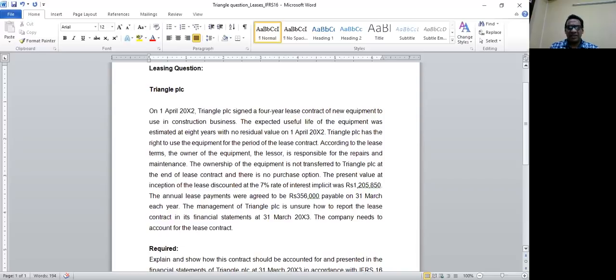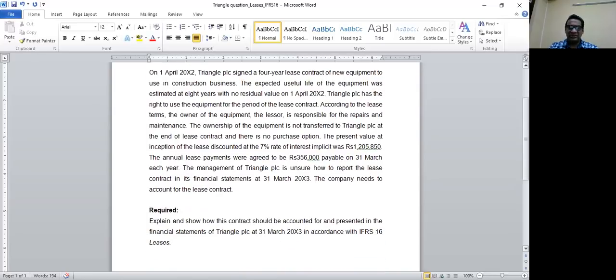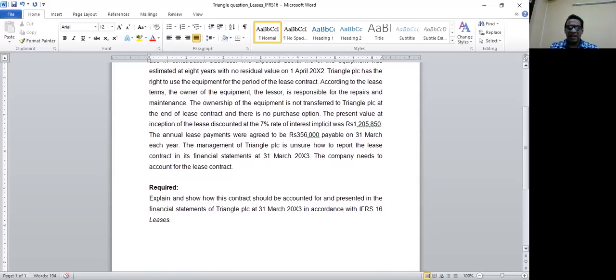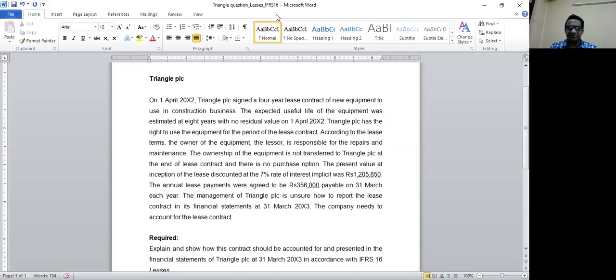The management of Triangle is unsure how to report the lease contract in the financial statements as of 31st of March 20X3, which is the next year. The company needs to account for the lease contract: explain and show how this contract should be accounted for and presented in the financial statements of Triangle as of 31st of March 20X3 in accordance with IFRS 16 Leases.